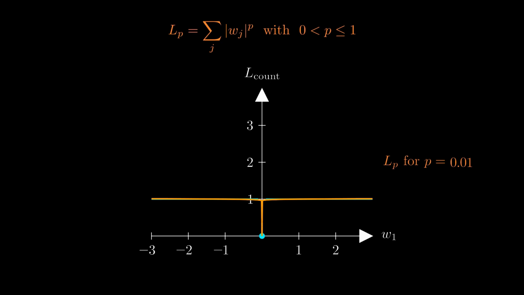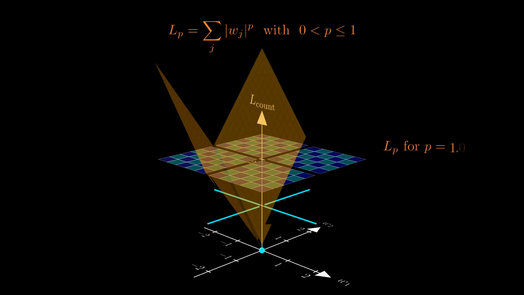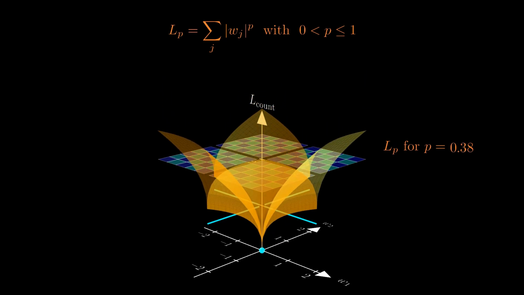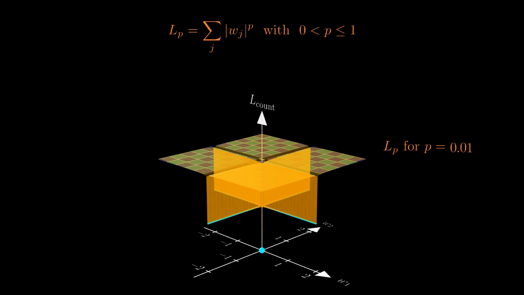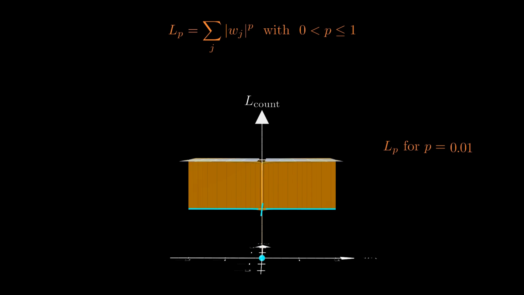Thus, lp can be interpreted as a continuous approximation of the counting function. We can also visualize this considering two parameters. Here you can see the counting function and the function lp for p equals 1. Again, for decreasing values of p, the function lp converges to the counting function. But in contrast to the counting function, the function lp is continuous, which means that it is easier to minimize it.